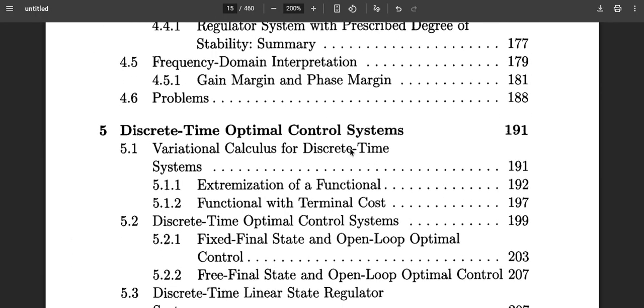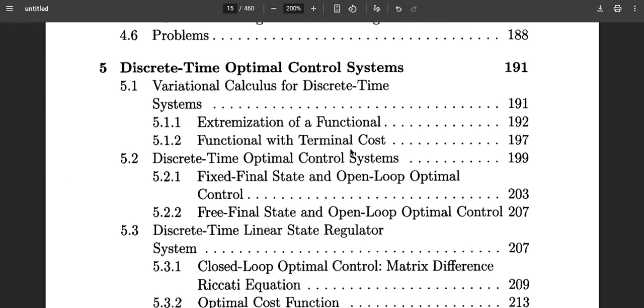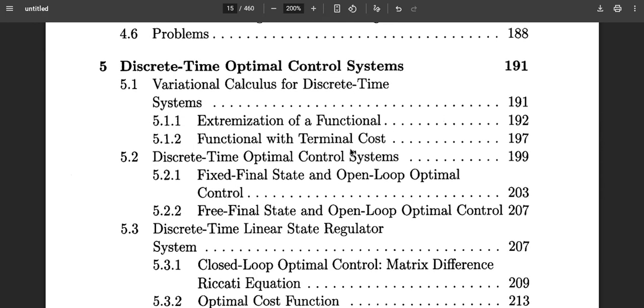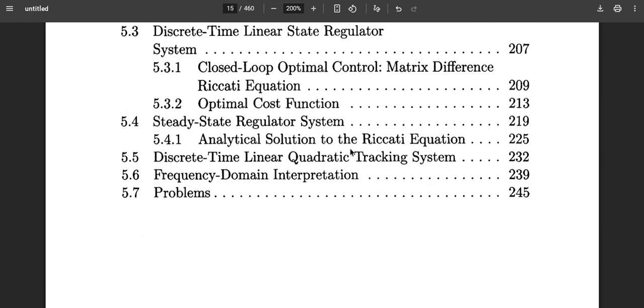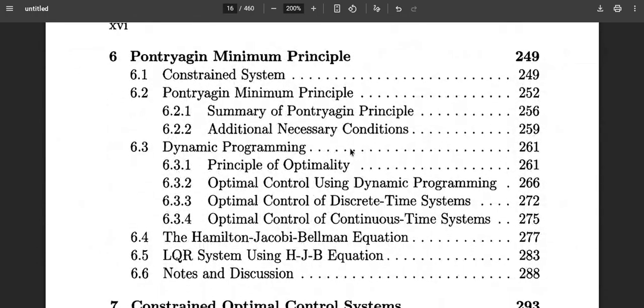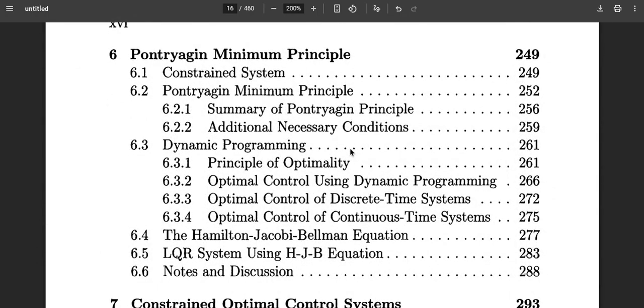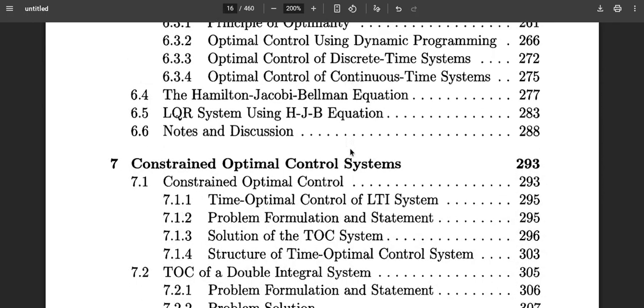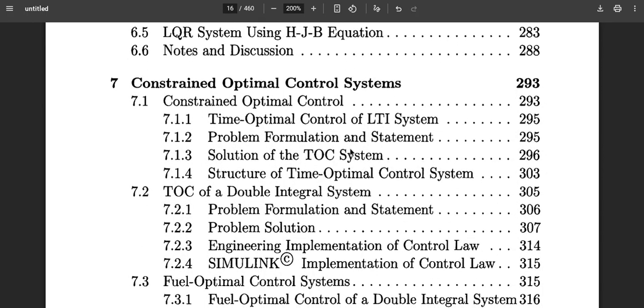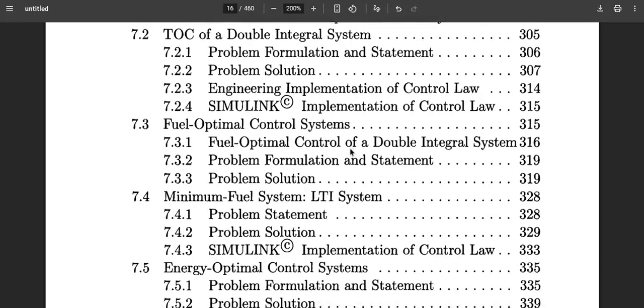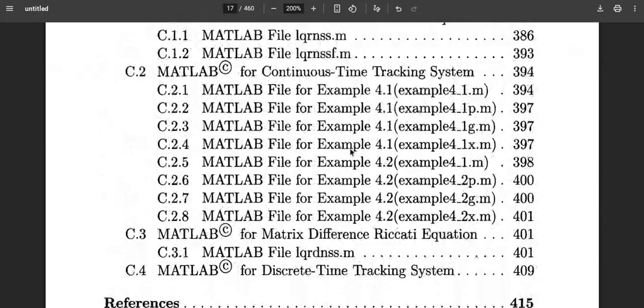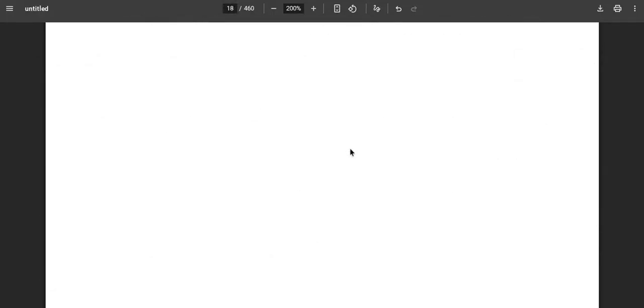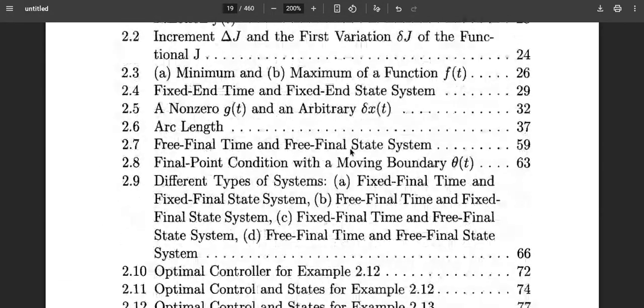Up to this chapter we deal with continuous control systems, and the fifth chapter is about a different kind of system, discrete time control systems. The sixth chapter is about calculus of variations based on Pontryagin's minimum principle, and the seventh covers various performance index systems with different constraints. This is the basic overall view, and based on this content we are going to make a series of videos.